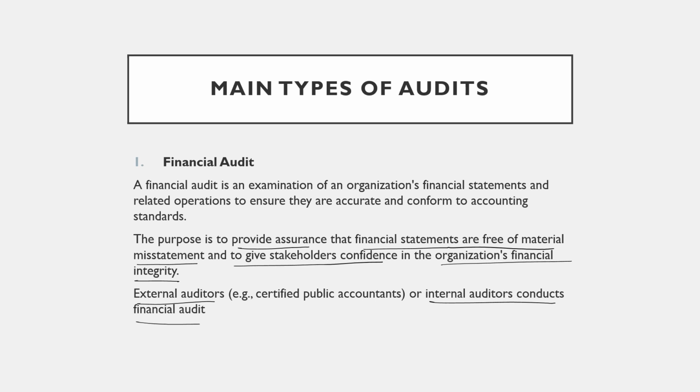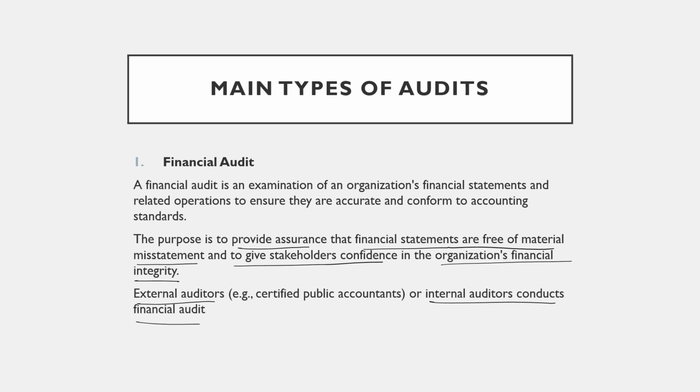So a financial audit means the financial statement of an organization is examined by a financial auditor, and related operations are also examined to ensure they are accurate and conform to accounting standards.